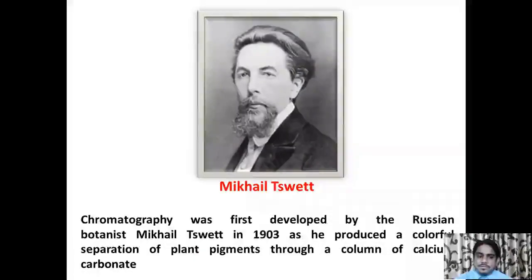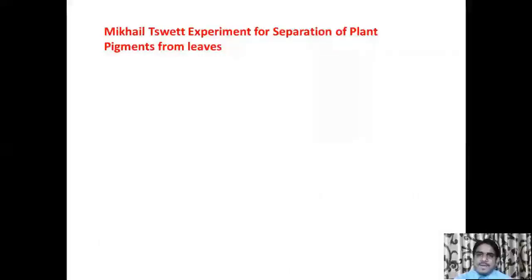This is Michael Sweat, and he is the inventor of chromatography. Chromatography was first developed by the Russian botanist Michael Sweat in 1903, as he produced the colorful separation of plant pigments through a column of calcium carbonate. Here, I will explain the demonstrative experiment performed by Michael Sweat for separation of plant pigments from the leaves.